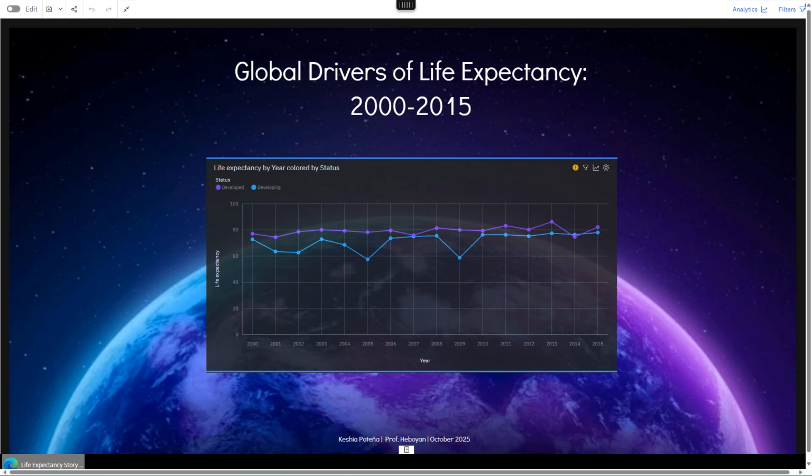That contrast between developed and developing countries became the foundation for my analysis. The goal here is to understand what factors have the strongest influence on global longevity, and how that insight can guide better decisions in healthcare, education, and policy.